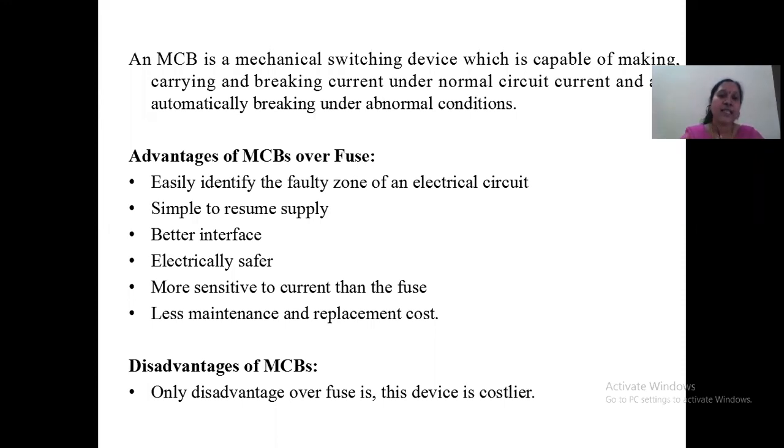Next, coming to the advantages of the MCBs over the fuse. Compulsorily there will be some advantages over the fuse. Those are: easily identify the fault zone of an electrical circuit, simple to resume the supply, better interface, electrically safer, more sensitive to the current than the fuse, less maintenance and replacement cost. Coming to the disadvantages, when compared to the fuse, this is somewhat costlier. So that is the disadvantage.